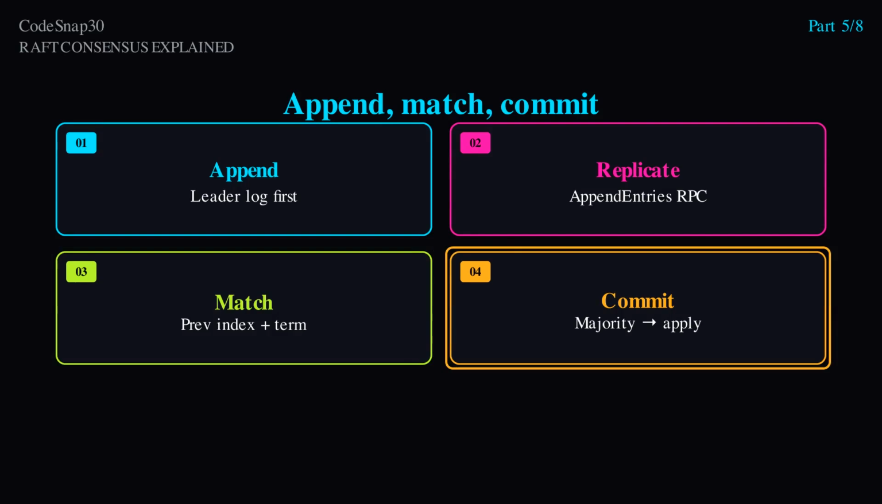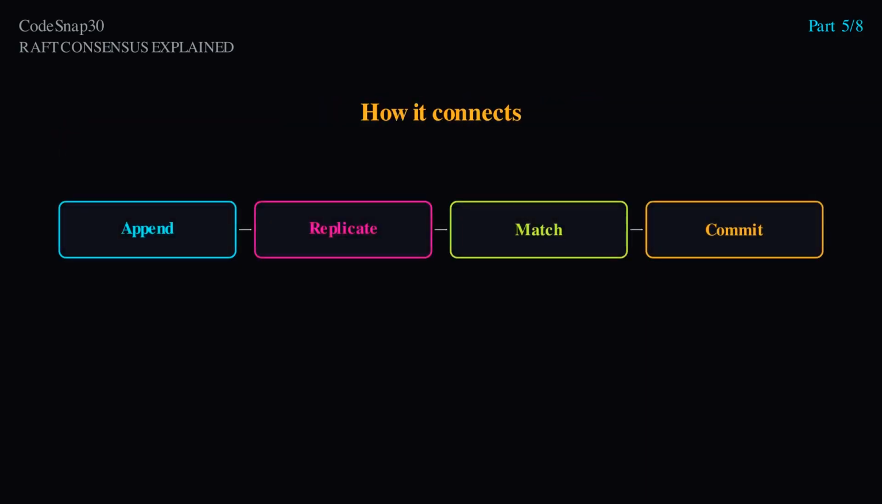Critical nuance: committed means majority durable, not that every slow replica already has the bytes. That is how Raft provides strong agreement without waiting for the last unhealthy node. The latency of a commit roughly tracks the slower members of the majority, which is why cluster sizing and placement matter.